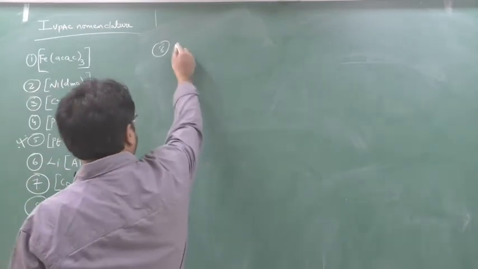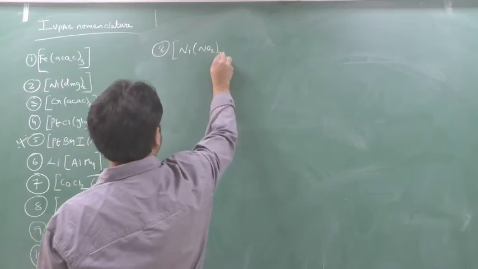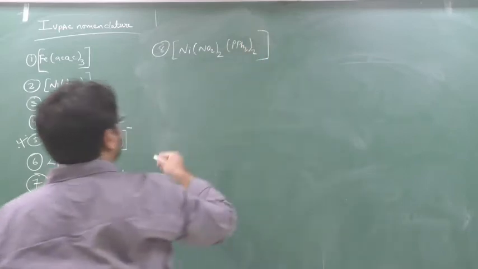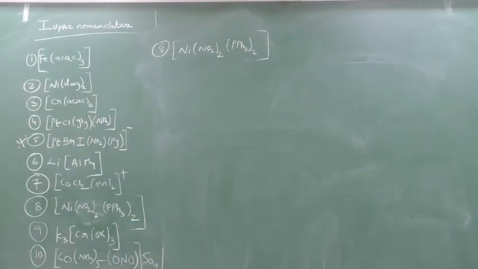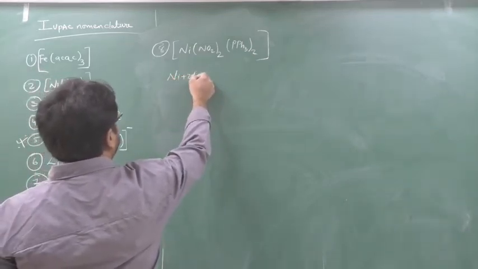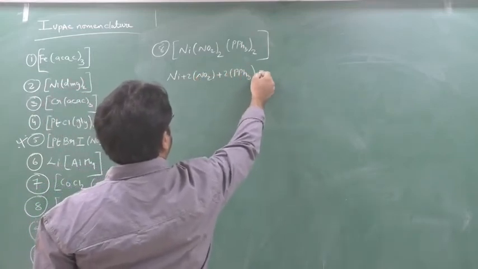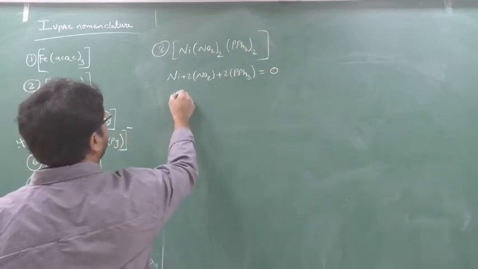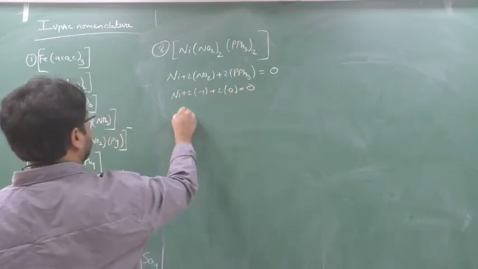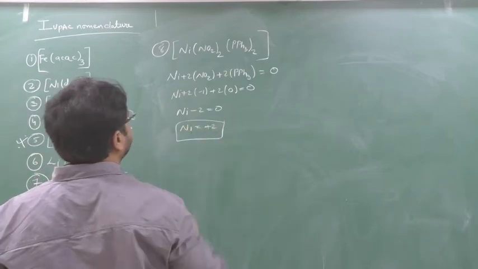Okay. So see here, the question is Ni(NO2)2(PPh3)2. Ph indicates phenyl, not that pH scale. Sorry. Ni plus 2 into NO2 plus 2 into PPh3 equals 0. So Ni, now this is 2 into minus 1, phenyl means 0, equal to 0, Ni minus 2 equal to 0, Ni equal to plus 2. Okay.